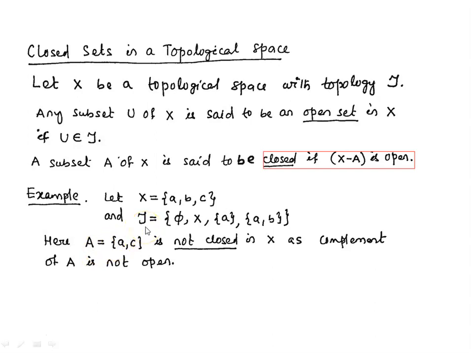So the complement of A is not open. That's why A is not closed.